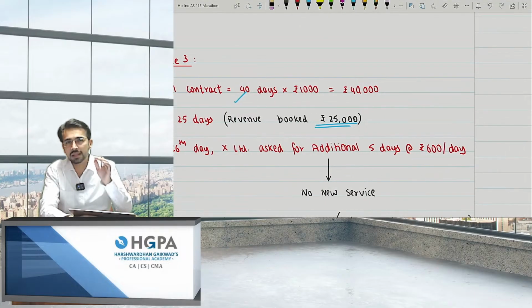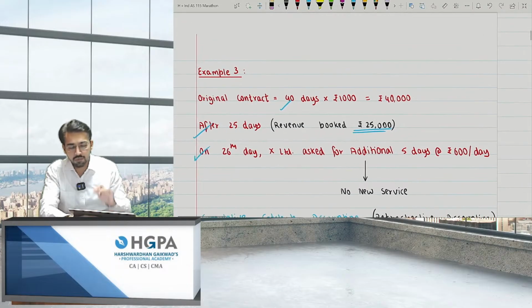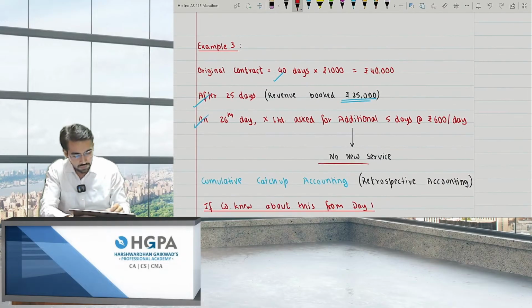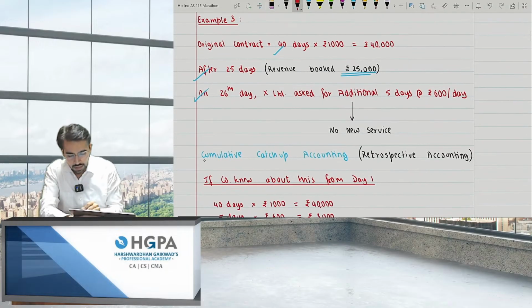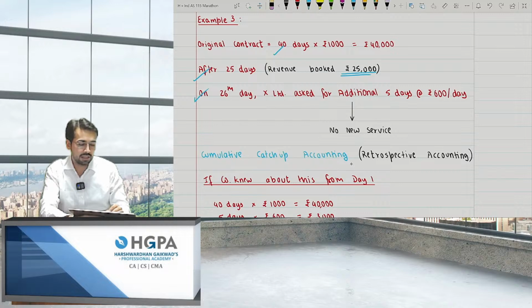Now, please tell me, is there any new service? The answer is no. Are we modifying it? The answer is yes. So what we'll do is, we'll do this as retrospective accounting. Now, retrospective in this IND AS is known as cumulative catch-up. The name is cumulative catch-up. Basically, it is nothing but retrospective. Now, what do we have to do exactly? If there is no new service and we are giving them a discount, there is a modification in the previous service at a discounted rate. So what we have to do is cumulative catch-up accounting, which is nothing but retrospective accounting.